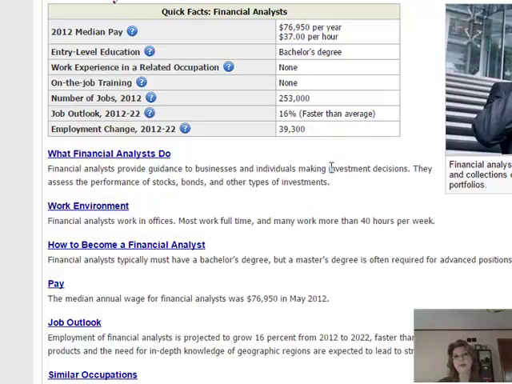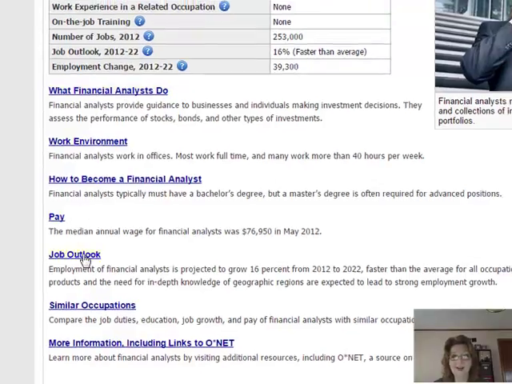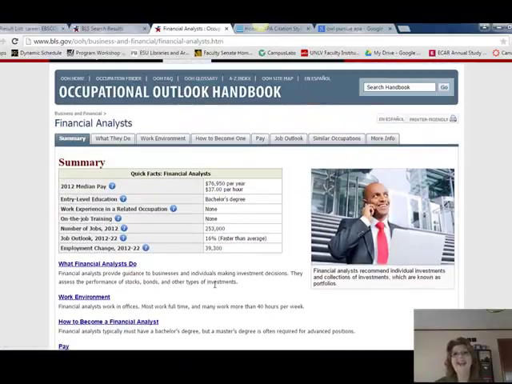So this can be a very good table that you can use with clients when you're dealing with career counseling to show them what to expect and kind of what to be prepared for. It tells you what they do, the work environment, how to become one, the pay, I told you the job outlook, and similar occupations. And you see how easy it is to search an Occupational Outlook Handbook.